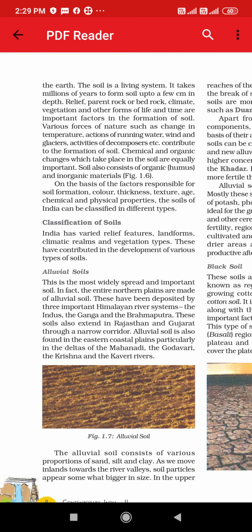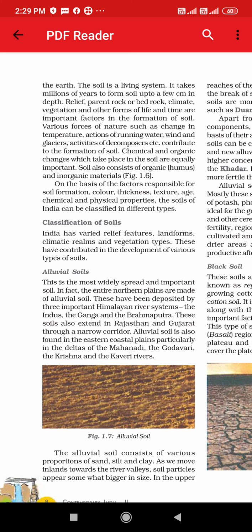This has been deposited by three important Himalayan river systems, that is the Indus, the Ganga and the Brahmaputra. This soil extends into Rajasthan and Gujarat through a narrow corridor. Alluvial soil is also found in the eastern coastal plain, particularly in the deltas of the Mahanadi, Godavari, Krishna and Kaveri rivers.